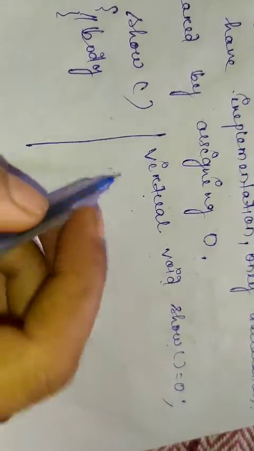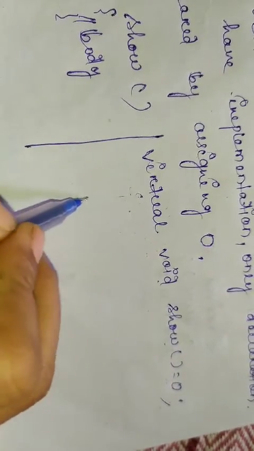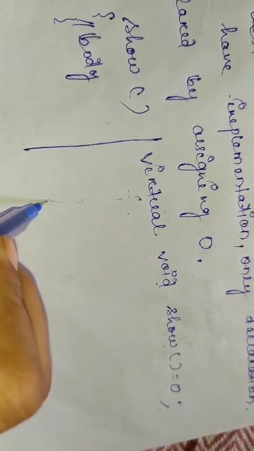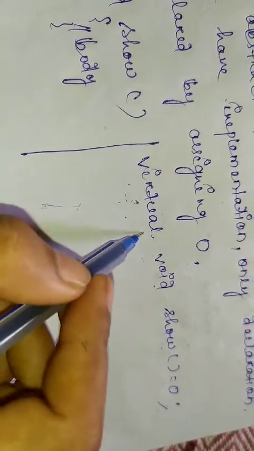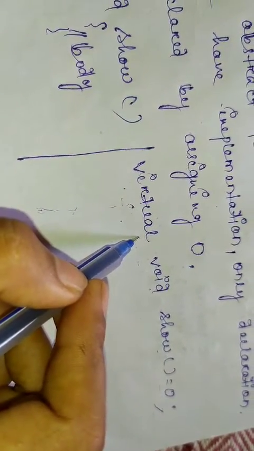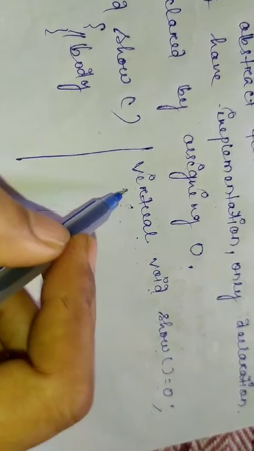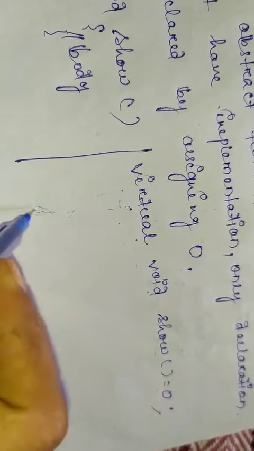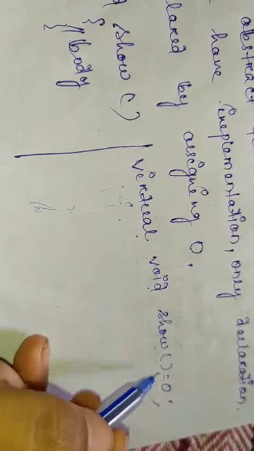If we write only virtual, then it has its own body. But if we define it as a pure virtual function, then we don't need to write its body or the statements inside; we only have to assign it 0.